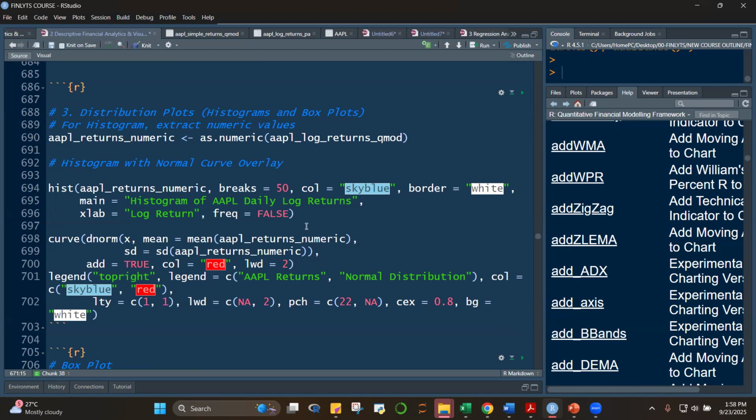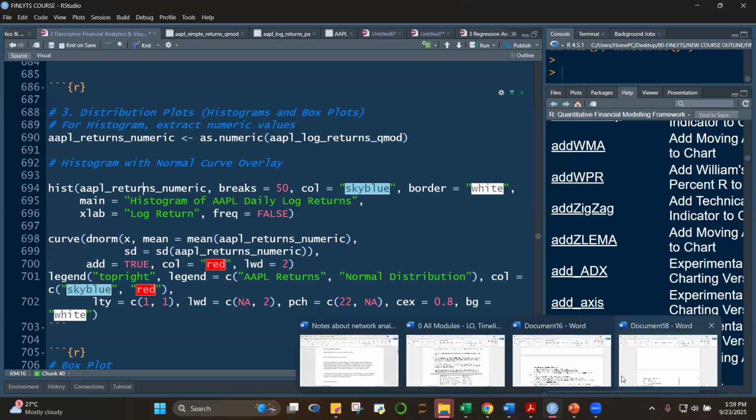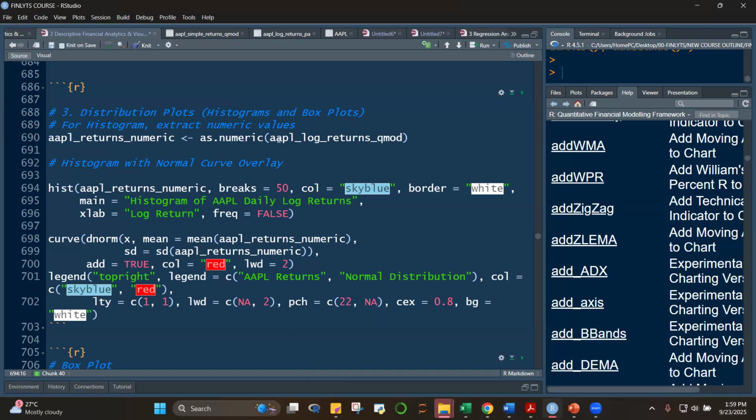Histogram is very simple. We're going to use just the simple function hist for histogram, but this will not work, class. The hist will not work on an XTS object. You need to have a numerical vector. That's why here we're creating this numerical vector. Apple returns numeric, and as that numeric, Apple returns quantmod. Remember, this is an XTS object, and this XTS object we're going to convert into numeric data and call it Apple returns numeric.